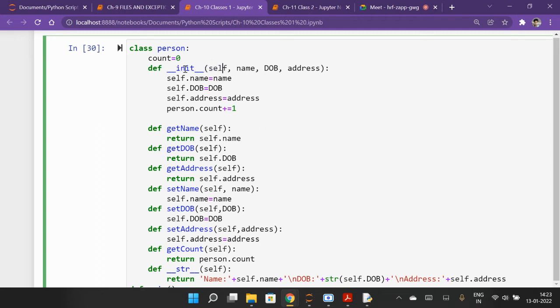This is the constructor of the object in the class. Name, date of birth, address are variables. You can add more variables if you want. Self.name is name, self.date_of_birth, self.address is address, and Person.count. Here it will be capital P. I have actually taken a small p as person; here we have to take capital P.